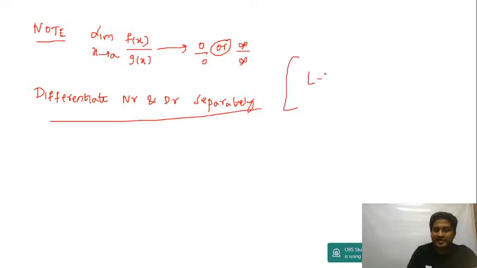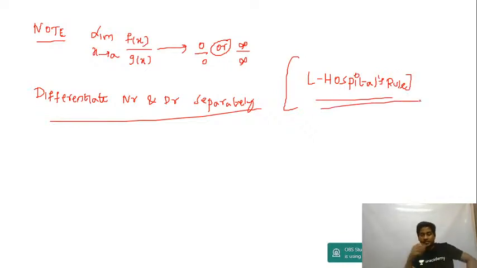It is written as L'Hospital's rule, but the H and S is silent, so it should be read as L'Hopital's rule. So I repeat myself, guys. Whenever you have a function which is tending to 0 by 0 or infinity by infinity, differentiate the numerator and denominator separately. That is actually called L'Hopital's rule. H and S is silent. So for 0 by 0 or infinity by infinity, differentiate the numerator and denominator separately.